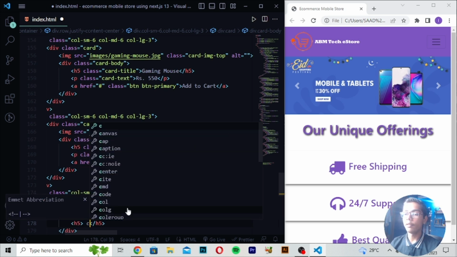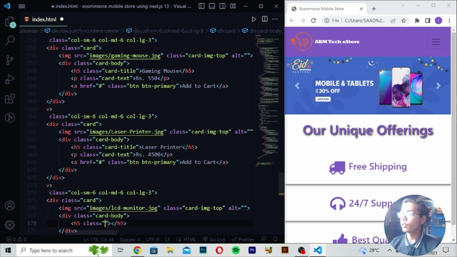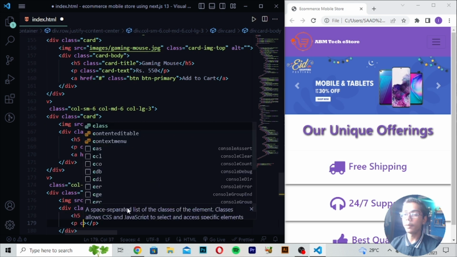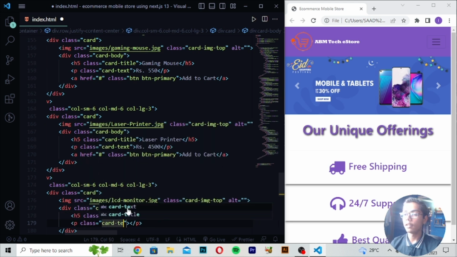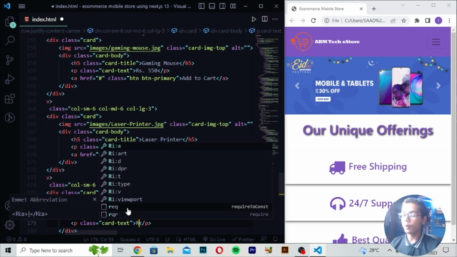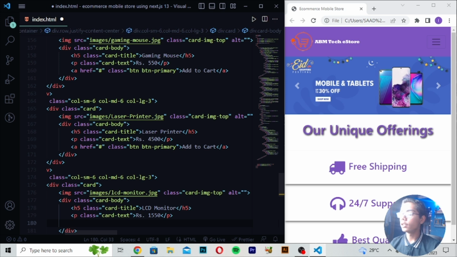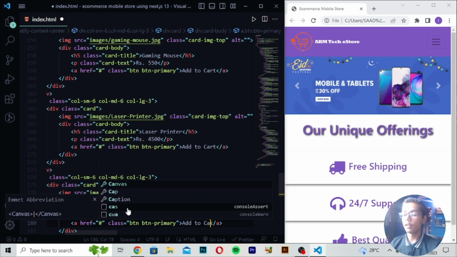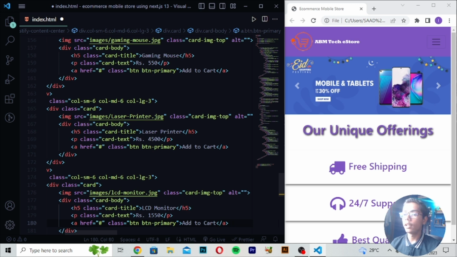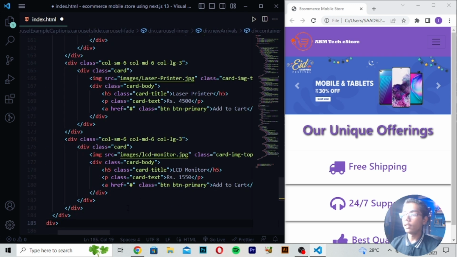Then write h5 with class card-title. Then in the center I will write LCD monitor. Then move down, write p tag class card-text. Then I will write rupees 1550. Then write an a tag with class btn btn-primary, and write add to cart. Then write the closing tag, and you can see what we have just written.